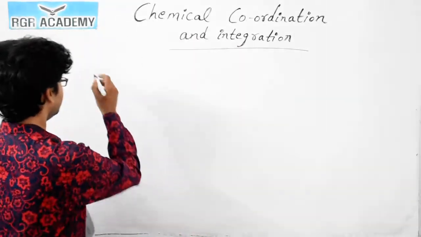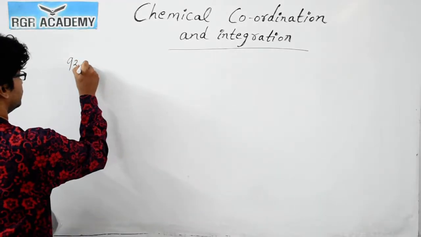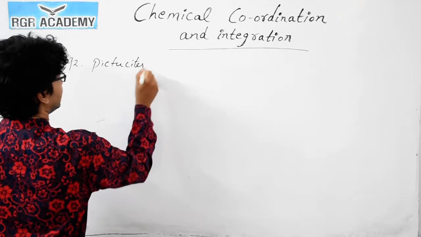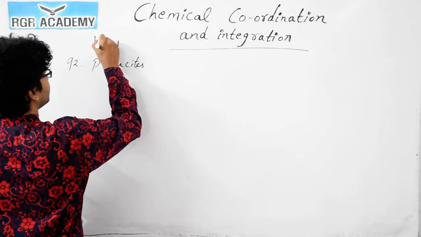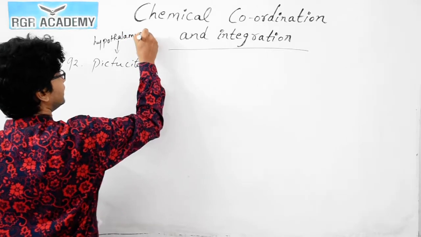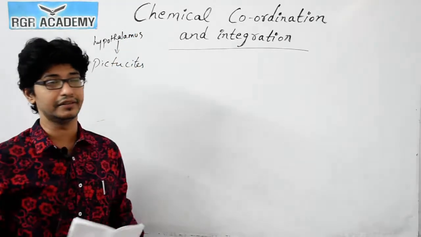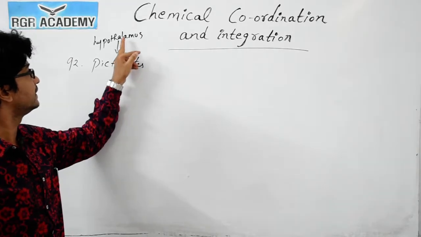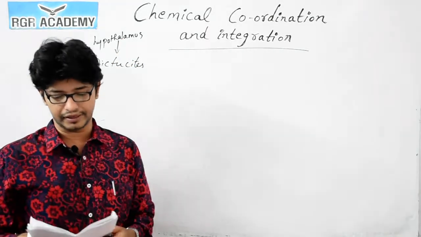For question number 92, pictocytes are under the control of hypothalamus. As you know, the hypothalamus is the master of the master gland, the gland which even controls the pituitary gland. So, the pictocytes are under the control of the hypothalamus.